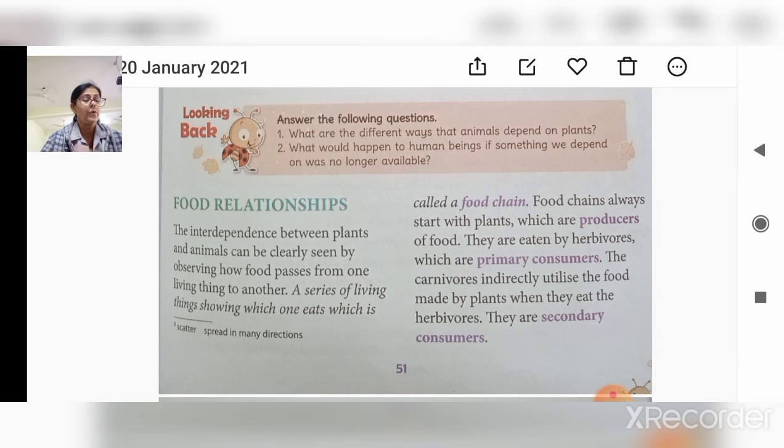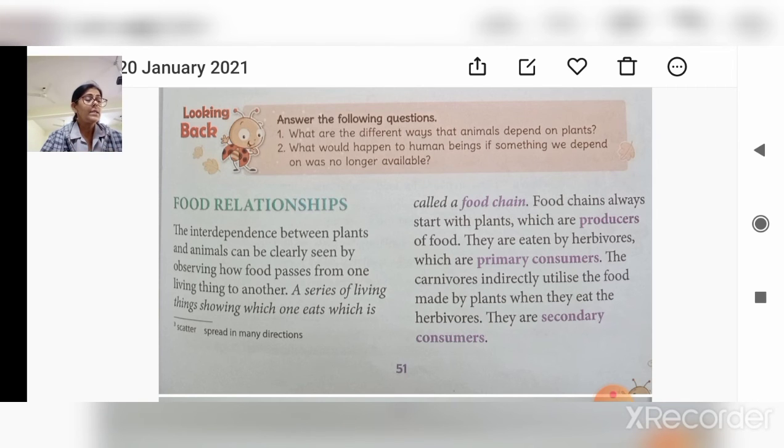Plants are the producers of food. They are eaten by herbivorous animals. Just now I told you that herbivorous animals eat plants and carnivorous animals eat herbivorous animals, so they indirectly depend on the plants, right? And this is known as a food chain. Herbivorous animals, which directly depend on plants, are known as primary consumers.